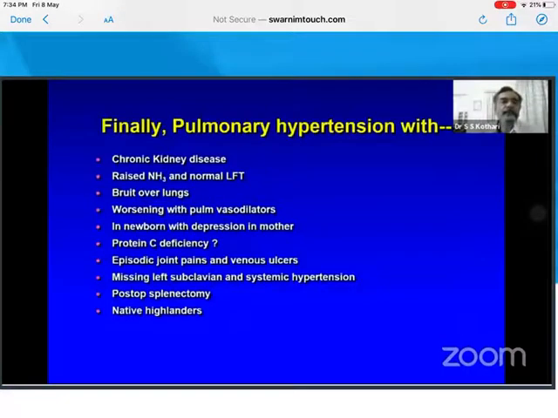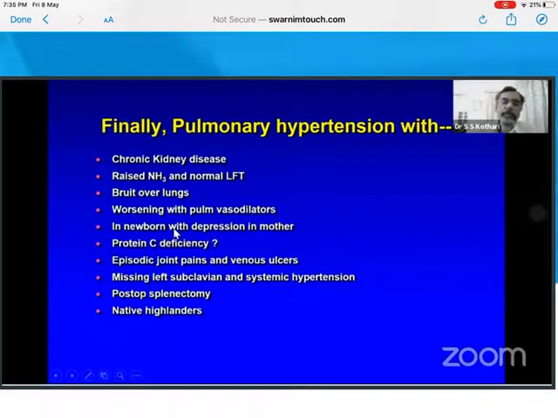I think I'm done. So we have not talked about hypertension, kidney disease. So just as a recap, if you have a boy with normal liver function but raised ammonia and PAH, you will think of abnormality malformation. If we have bruit over the lungs, we will think of CTE-PH, also peripheral pulmonary stenosis congenital. You have worsening with pulmonary vasodilators, we will think of pulmonary veno-occlusive disease or capillary pulmonary hemangiomatosis.